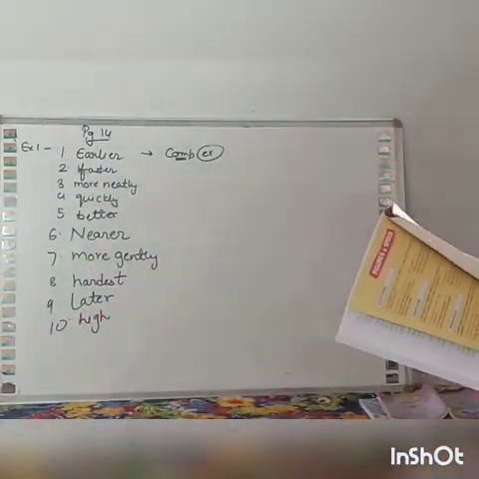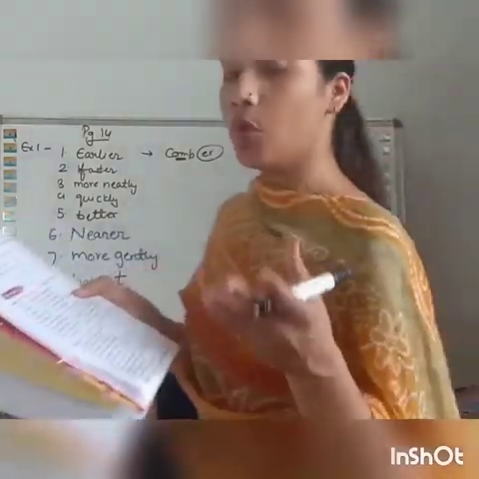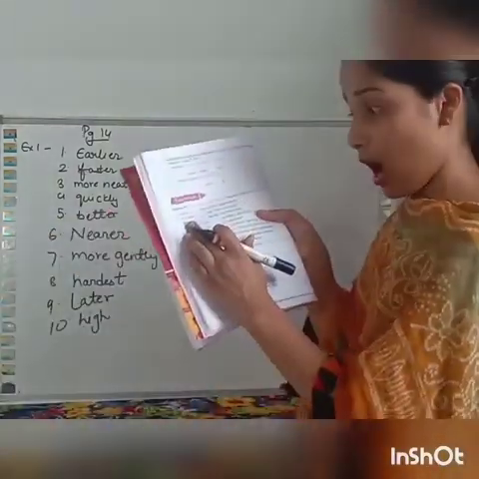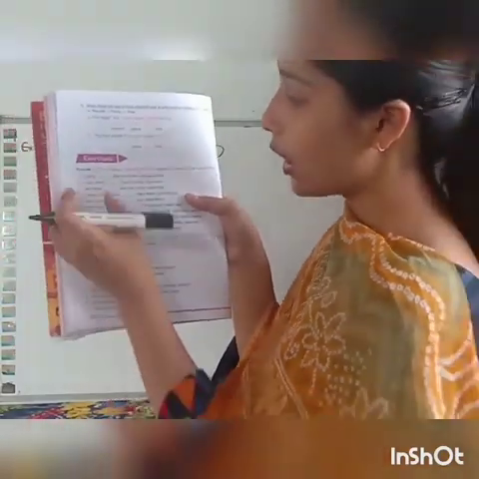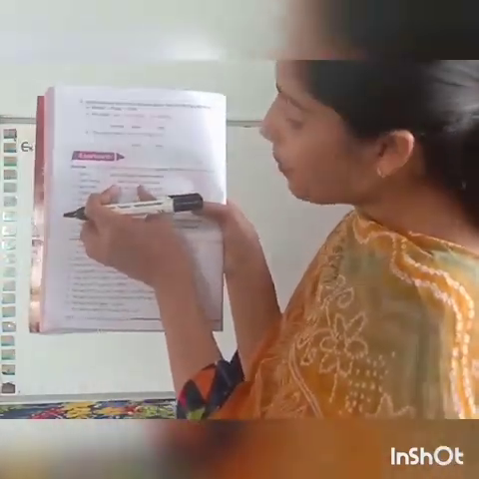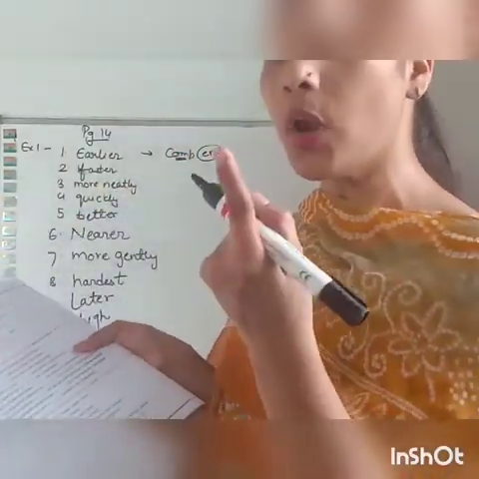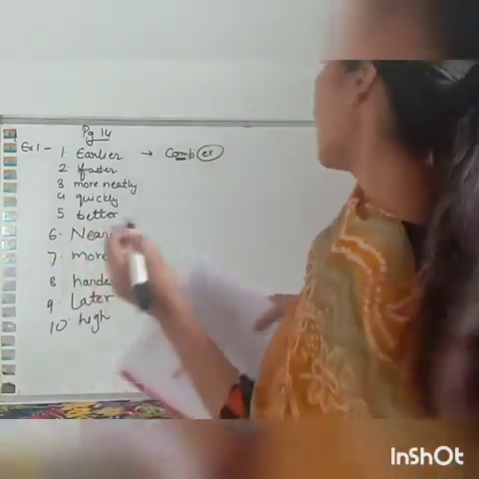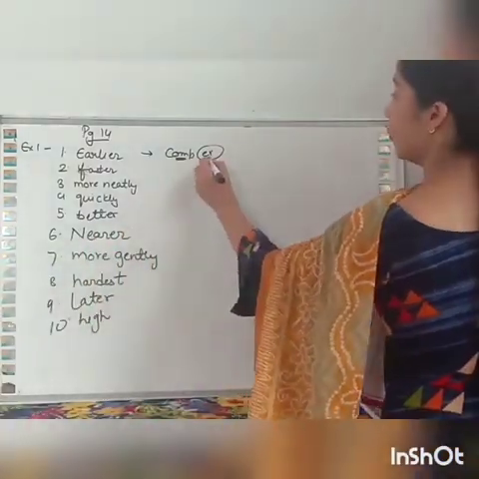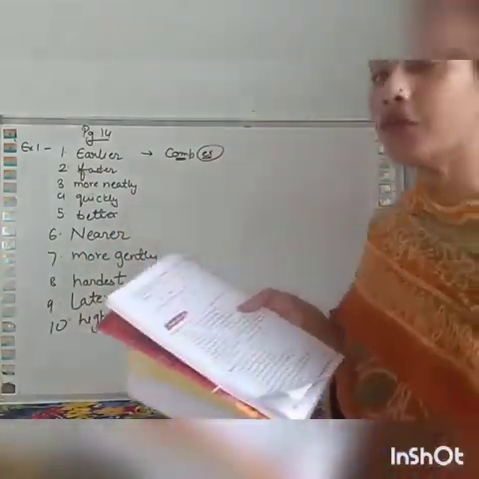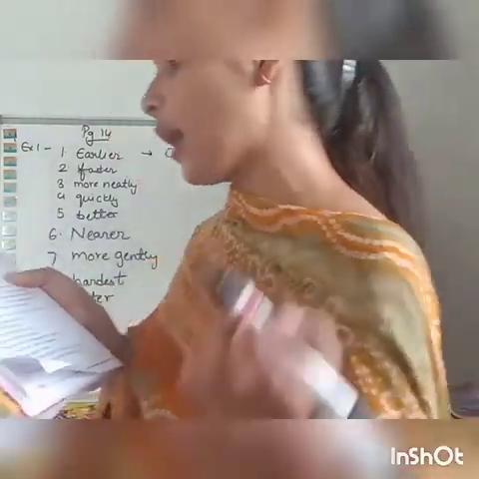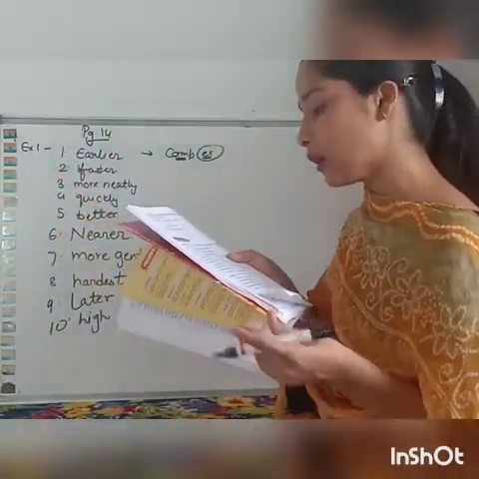A car moves dash than a bicycle. We are doing the comparison between a car and a bicycle. So again this is the comparative degree. Fast or faster? We are not talking about one. We are doing the comparison, and we have learned that in comparative we use ER. So it becomes faster. A car moves faster than a bicycle.